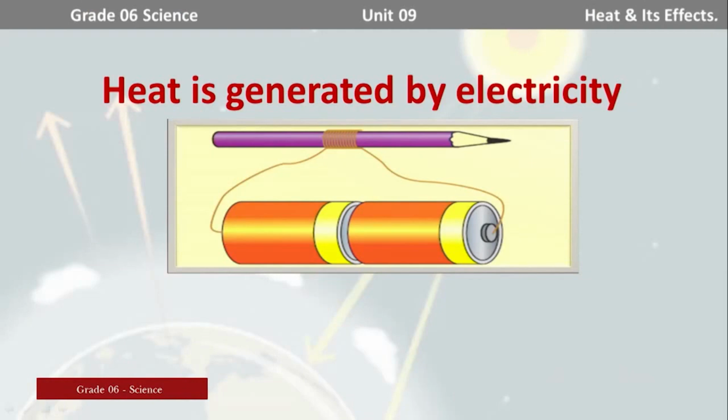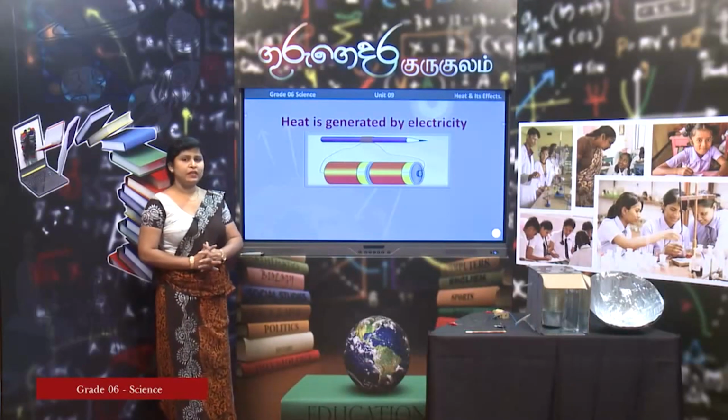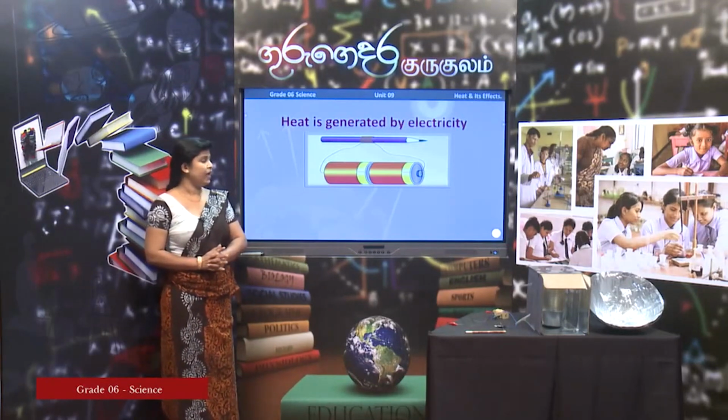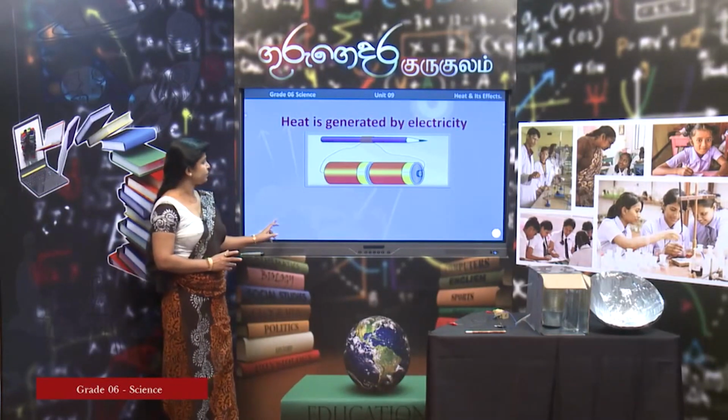I have got a simple activity to show how heat is generated by electricity. Firstly, I will explain the activity, and after that I will do it. These are the things we need: a pencil, a copper wire and dry cells.